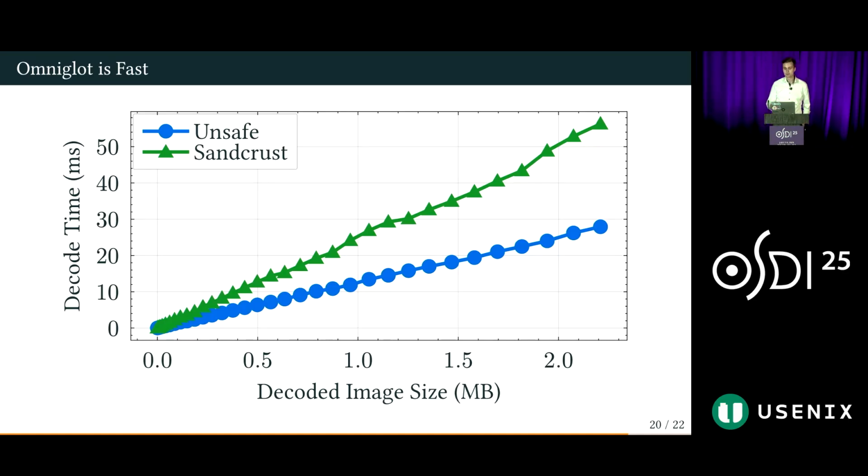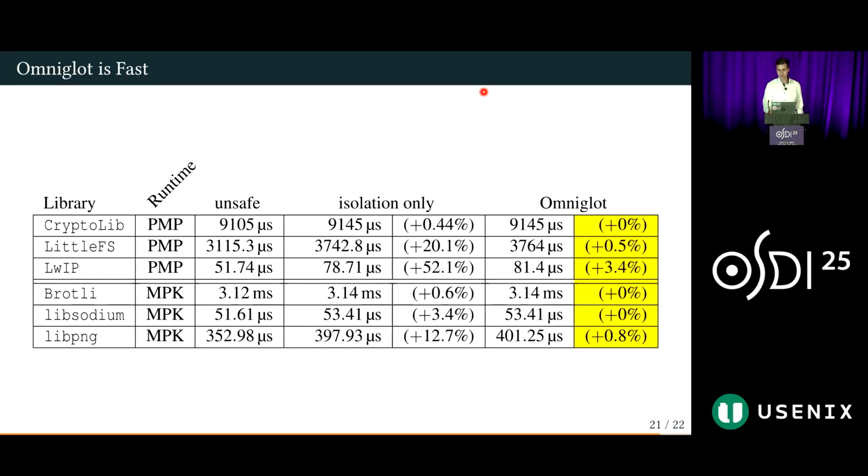And here we can see the performance of an image decompression routine as a function of the image size in libpng, using both Rust's native foreign function interface and using Sandcrust, which is an alternative approach, which delivers an equivalent set of guarantees that Omniglot provides, but uses inter-process communication and serialization and copying instead. We can see that Omniglot significantly outperforms this work due to its ability to directly interact with foreign memory without copying.